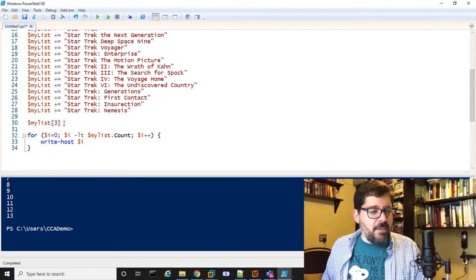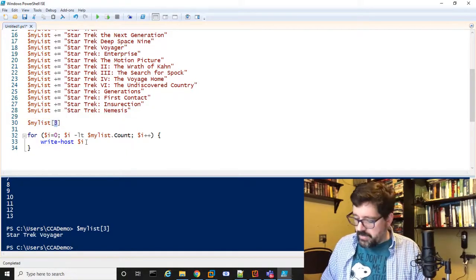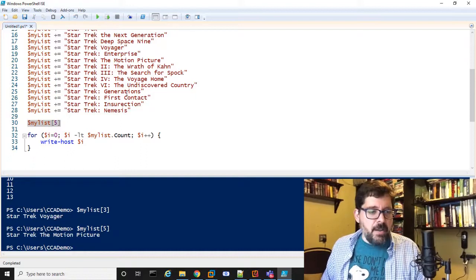But if I use the square brackets, it says, just get me item number 3. So that was Star Trek Voyager, right? If I say, just get me item number 5, that's going to get me Star Trek The Motion Picture. If I say, just get me item number 7, right? I can do this all day, right?